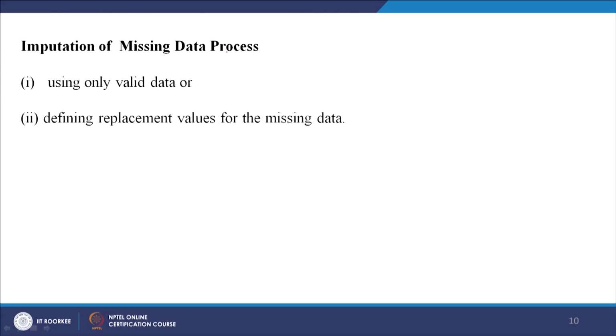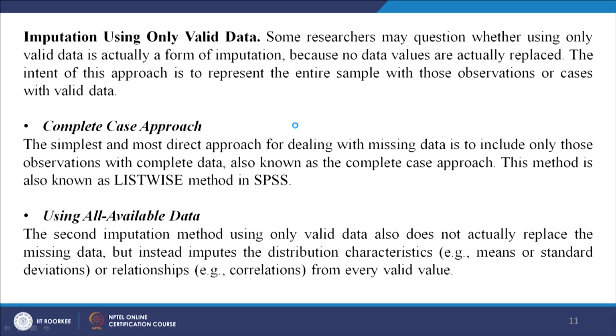Imputation of missing data process: use only the valid data or replace values for the missing data, right. Now there are different methods, let us see each one of them. Imputation using only valid data. Some researchers may question whether using only valid data is actually a form of imputation, because no data values are actually replaced; you have just deleted maybe, you have not replaced anything. The intent of the approach is to represent the entire sample with those observations which have valid data.